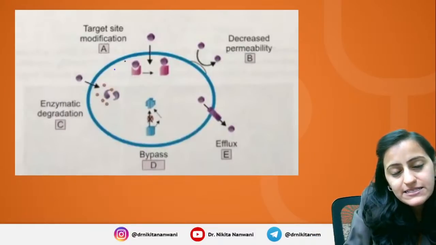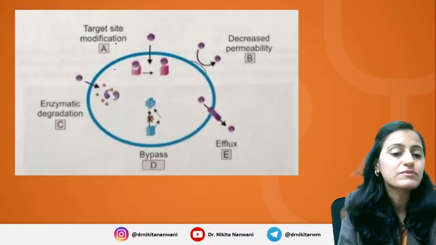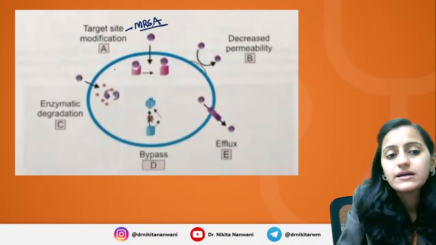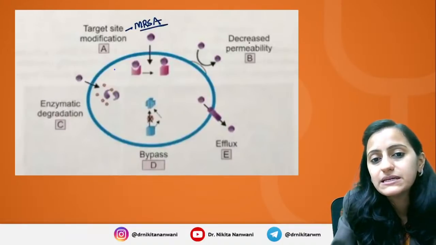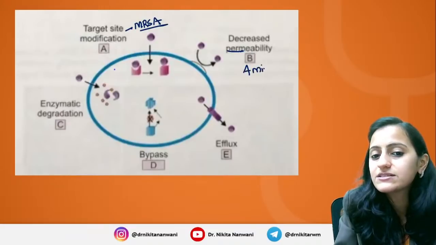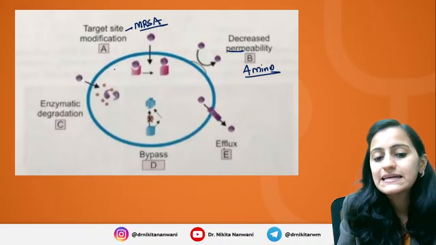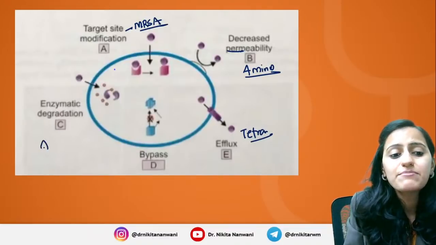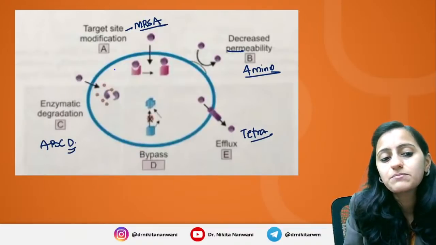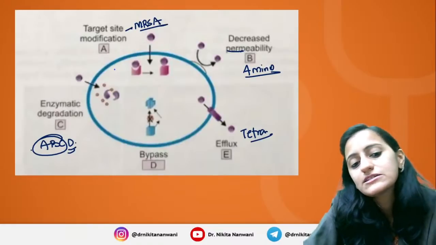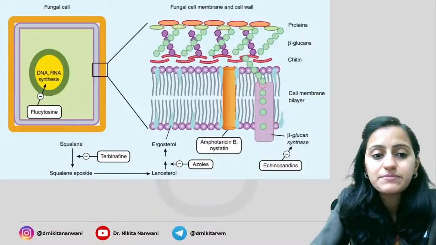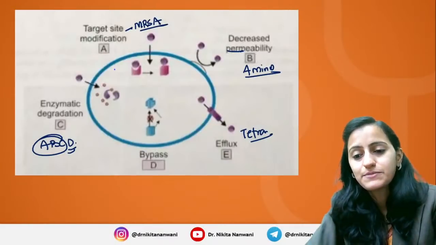So look at this. What is the mechanism of action? Which drug? Target site modification, it's basically your MRSA, PBP. Decreased permeability, ANA, aminoglycosides. Efflux is your tetra pump. Then you have the enzymatic degradation, enzymatic breakdown, ABCD. So this is your drug resistance mechanism.